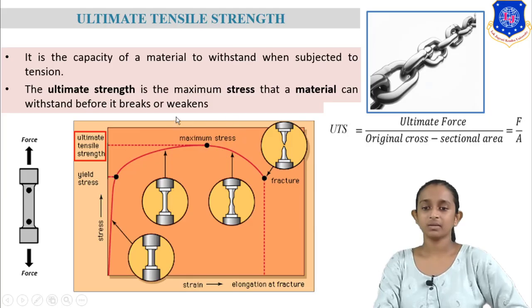The maximum stress given by us is known as ultimate tensile strength. This is the equation of ultimate tensile strength: ultimate force divided by original cross sectional area.